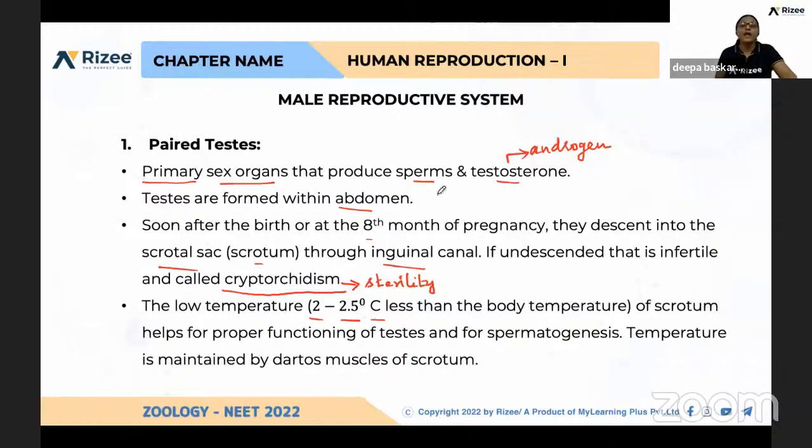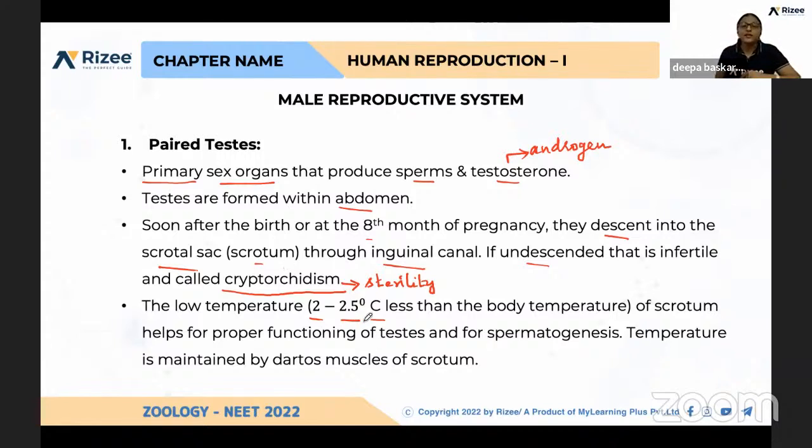Okay, question: how will they ask from this slide? What is the primary male reproductive organ? Testis. What is the role of testis? Sperms and testosterone. Androgen produced by testis is testosterone. And what is descending? And what will happen if undescended testis is there? And what is the temperature that is responsible for sperm production? And what is the major role of scrotum?